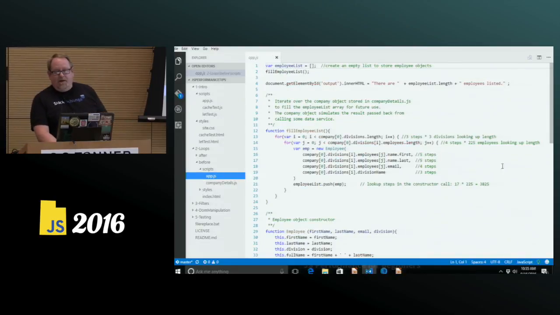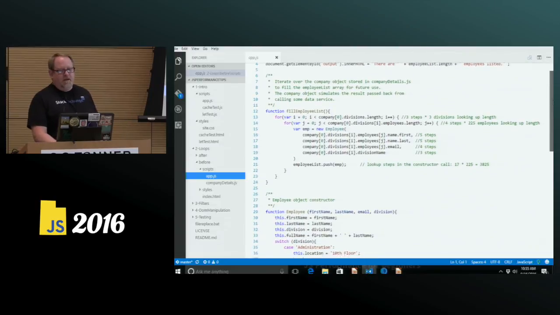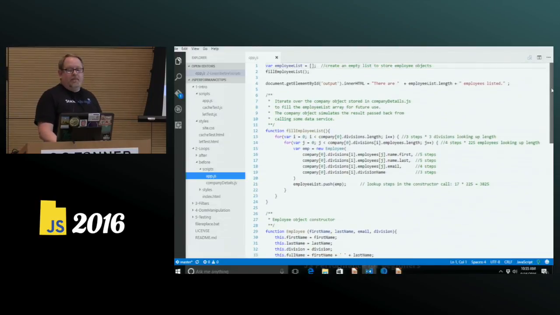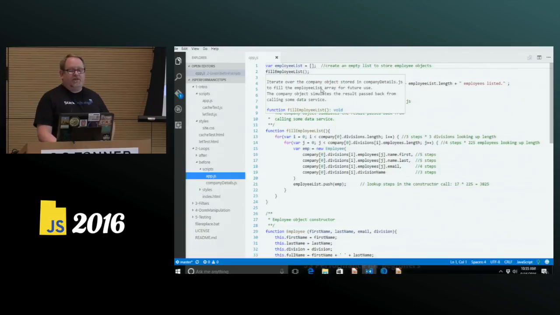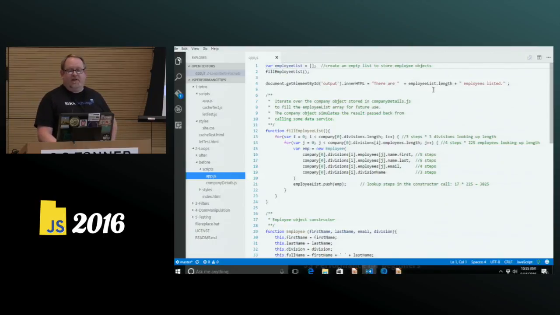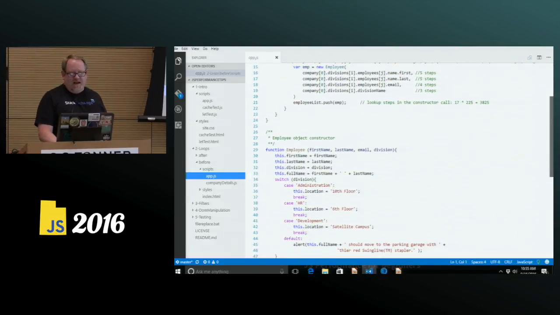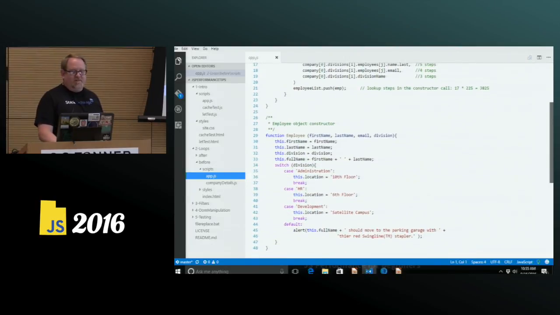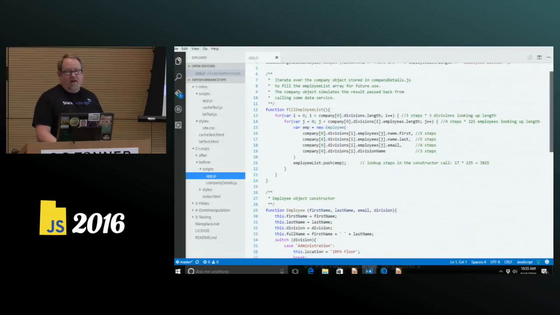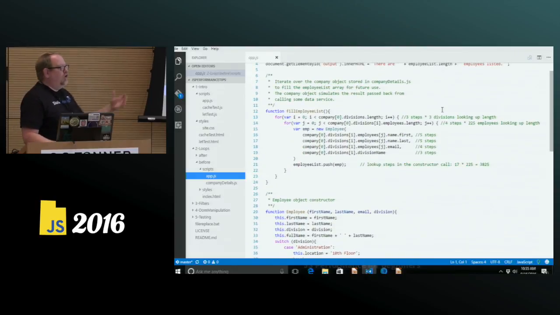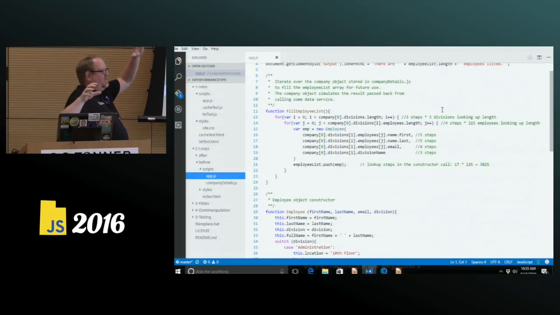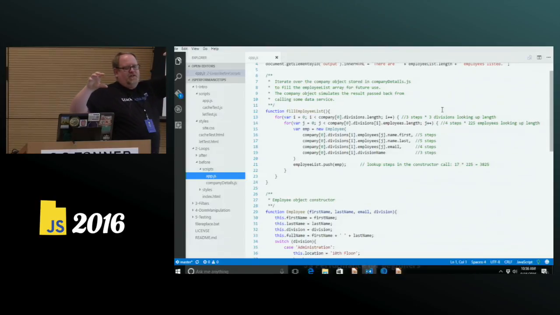And so in our app here, to begin with, we have a list to store the employees. We have a function call to fill the employee list, and then we're going to dump some information to the page. Fill employee list is where all the good stuff is. We'll come back to that. At the bottom, we have basically a simple object constructor. For fill employee list, we're going to loop through that big nested JSON object.